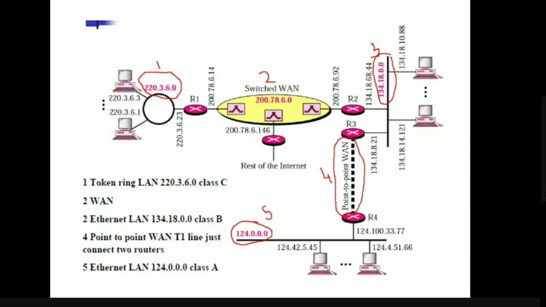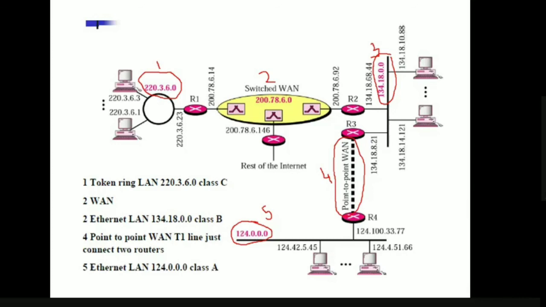Now this router R1 is acting as the interface between the token ring network and the switched WAN. So the exit point of this token ring network is only one IP address, and the entry point for this switched WAN is also one IP address. So for a particular network, there will be only one network address which is connected to the external internet.